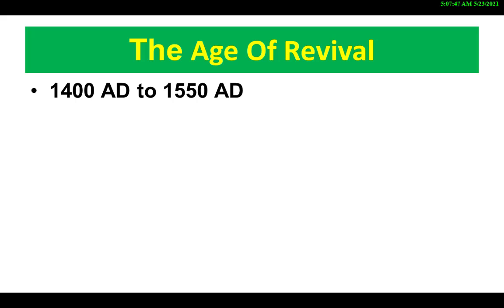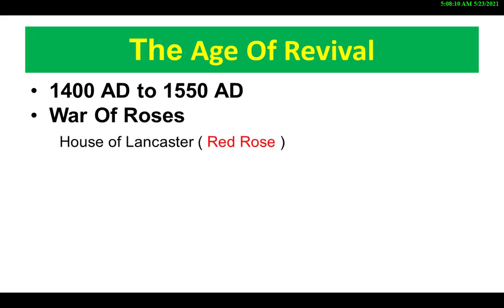The War of Roses was the prominent reason for this social and political unrest. The War of Roses was a series of civil wars that were fought between the royal families. The royal families were basically two groups: the first one was the House of Lancaster, and the second one was the House of York.